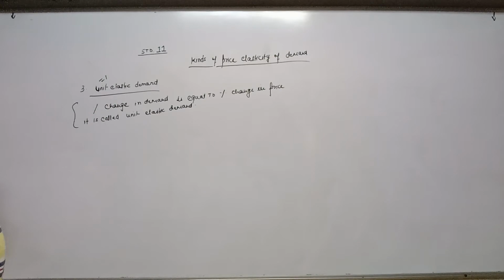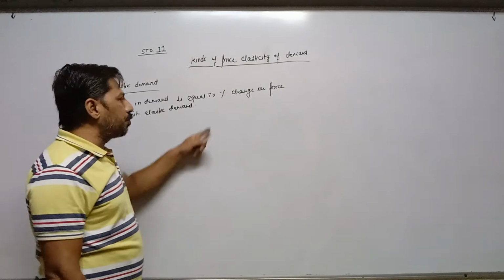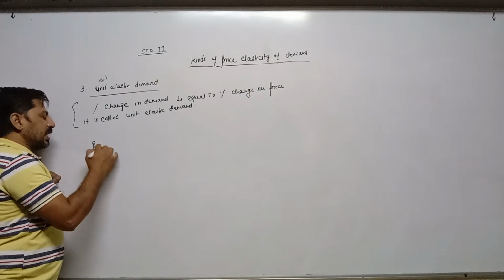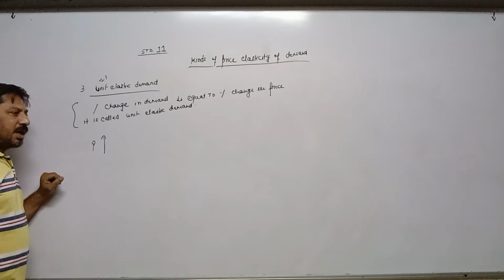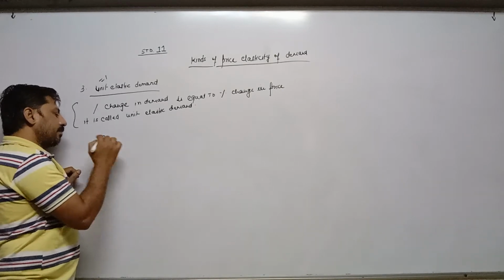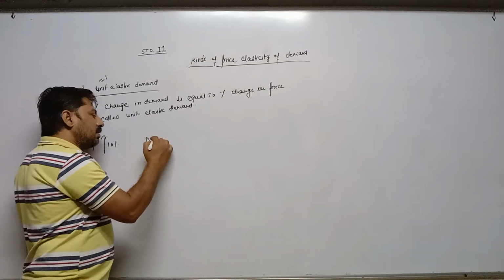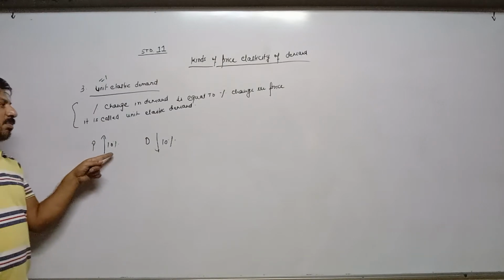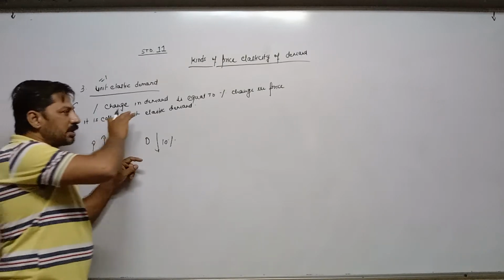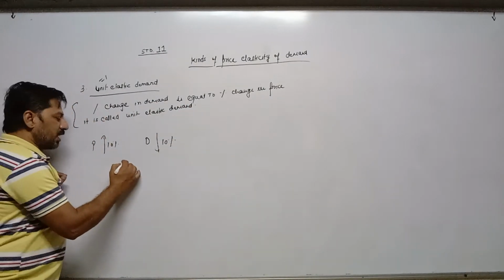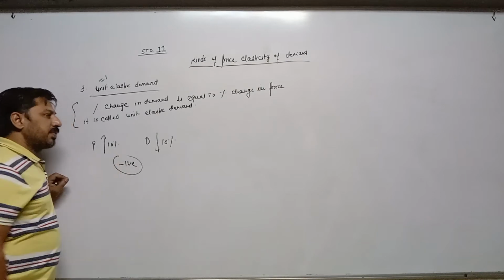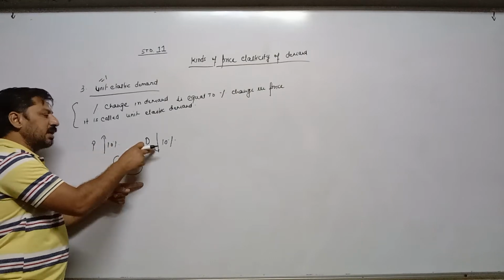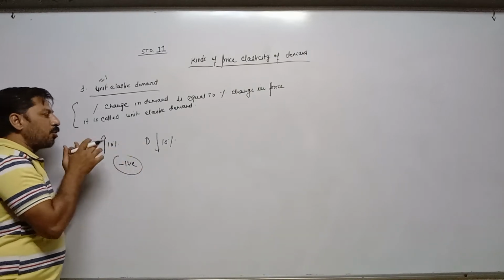When percentage change in demand is equal to percentage change in price, it means by whatever percentage price is increasing or decreasing, demand changes by the same percentage. For example, if price increases by 10%, as a result, demand decreases by 10%. So when price increases by 10%, at the same time demand is decreasing. In all cases, we are establishing a negative relation between price and demand. Price is increasing, demand is decreasing. But here we are discussing percentages.